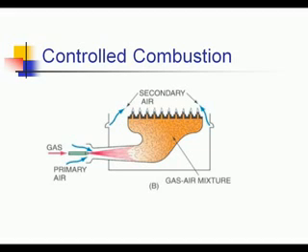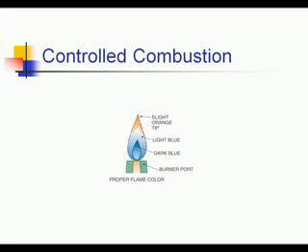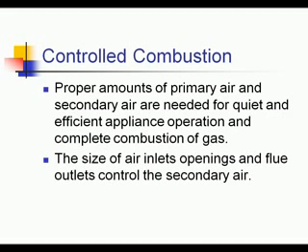We take our gas, we mix it with air in the venturi, and that is primary air. The secondary air gets mixed in around the burner through whatever ports are available in the furnace itself. There's a gas-air mixture that's coming out of the burner ports. A good gas flame is sitting right on top of the burner port, very dark blue center, light blue, and then slight orange tips.